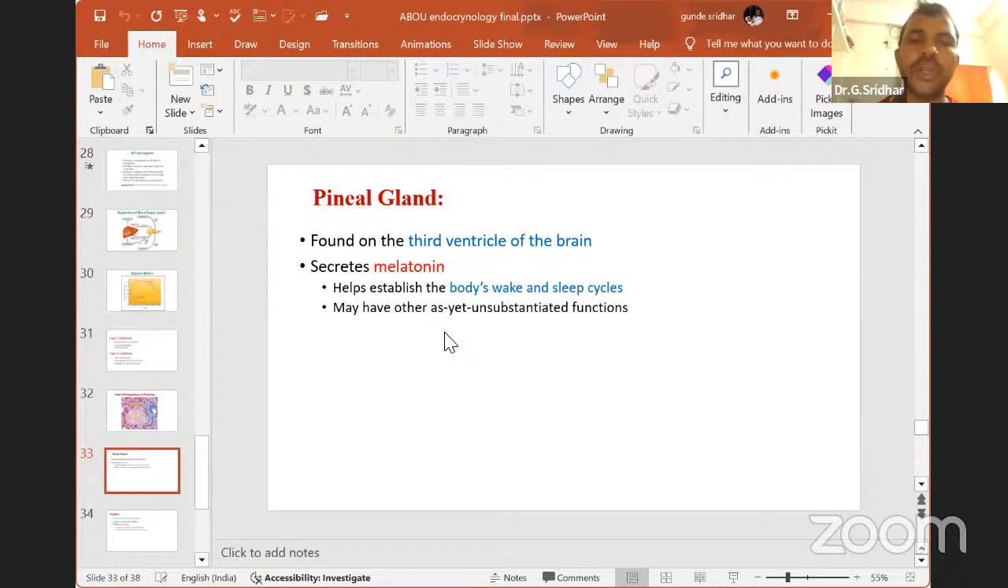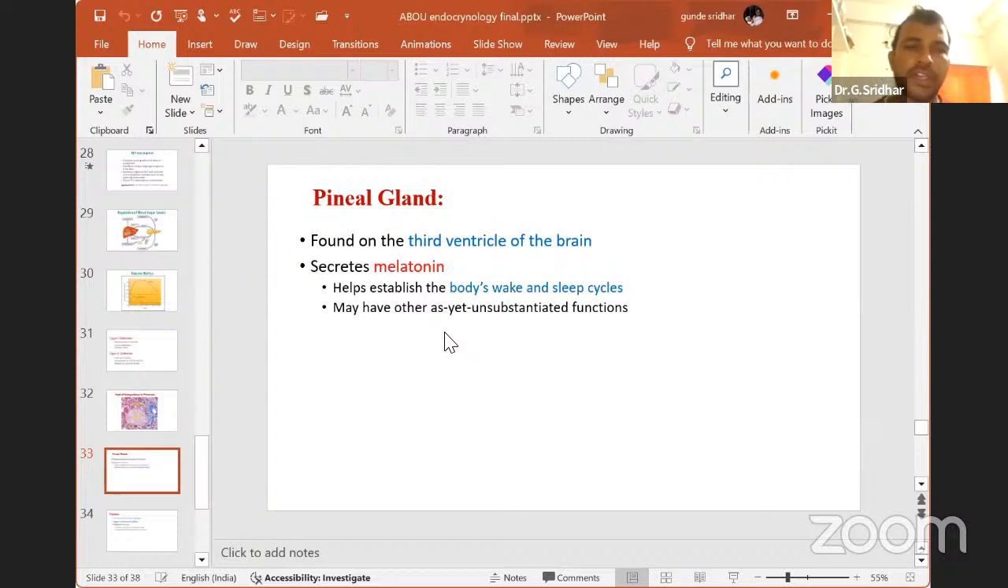secretion like melatonin, which is found in your brain region. That is called the pineal gland, found in the third ventricle of the brain. It secretes the melatonin hormone. This melatonin hormone is useful to activate different types of metabolic reactions in our body when there is less light. When there is more light, the melatonin concentration will change in our body.